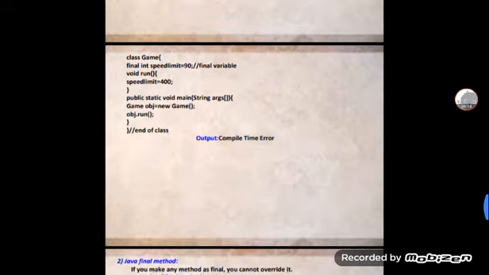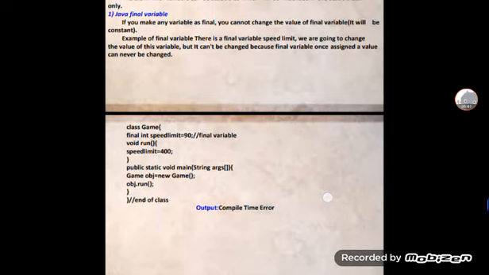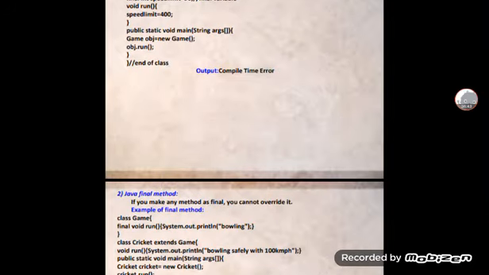For this, an example: class Game, final int speedLimit, and void run sets speed limit to something. Then public static void main(String args), Game obj = new Game(), an instance of the class. Whenever obj.run is called, a compile time error will occur. Whenever you use this type of code, it is a Java final variable.